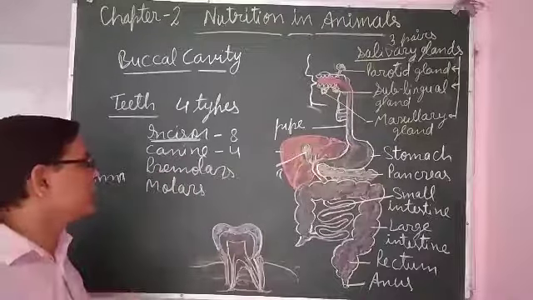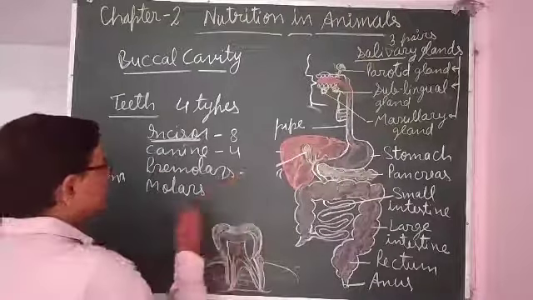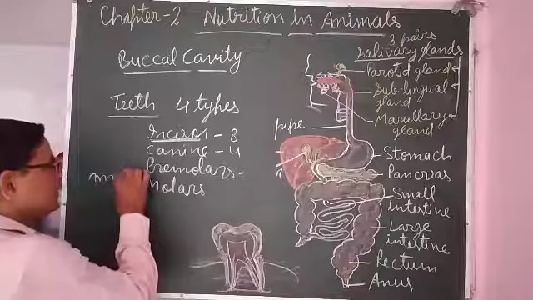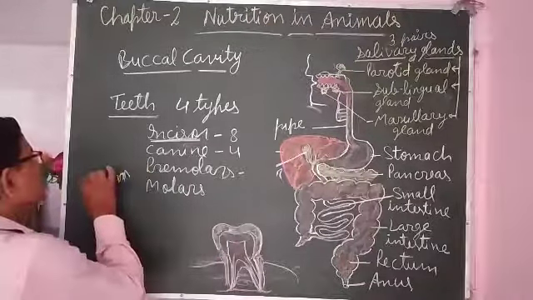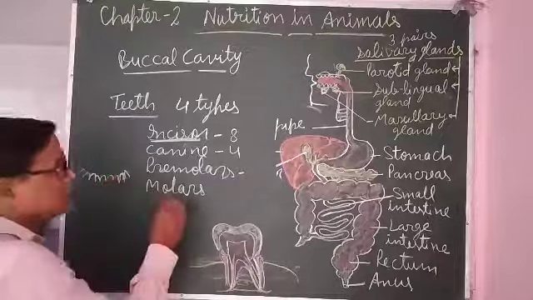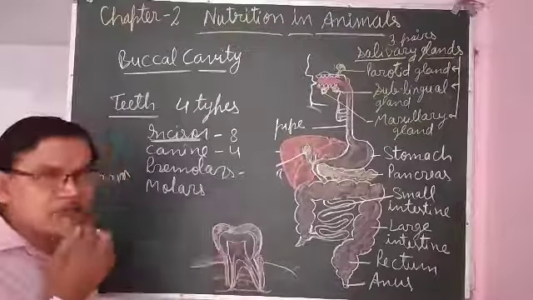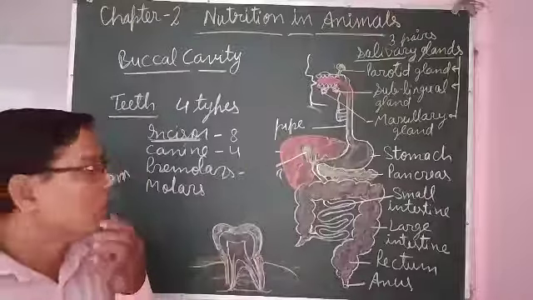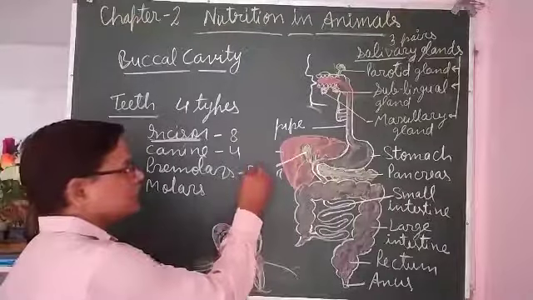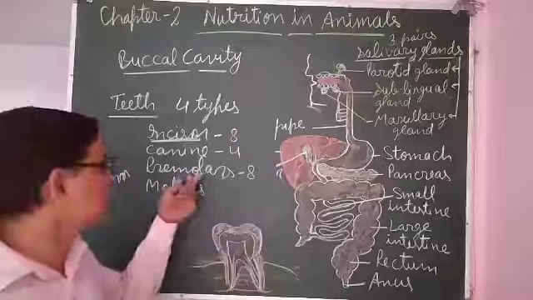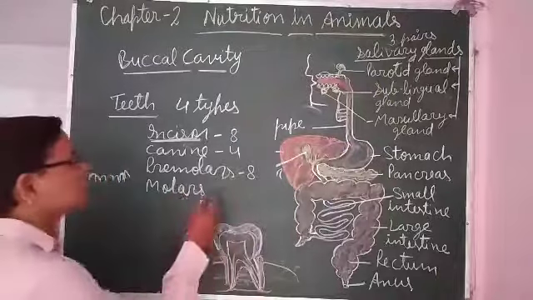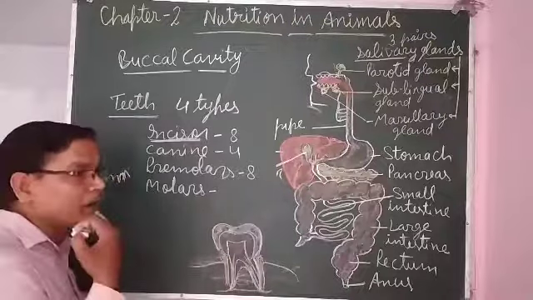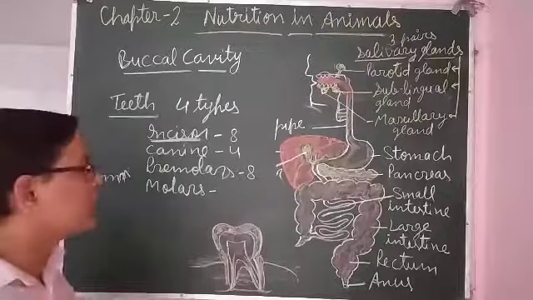After that, premolars are there on both sides in the jaw, two on this side and 2 on this side, means 4 in one jaw, and the total number is 8. 8 premolars are there, and molars are 3 on this side and 3 on this side in one jaw, and like that in the upper jaw also.